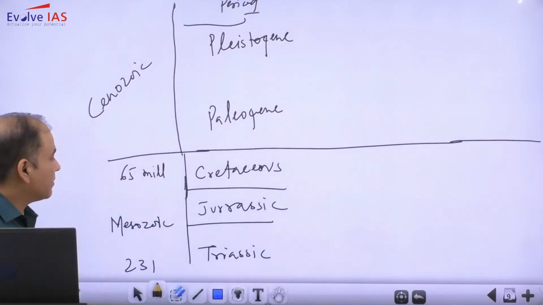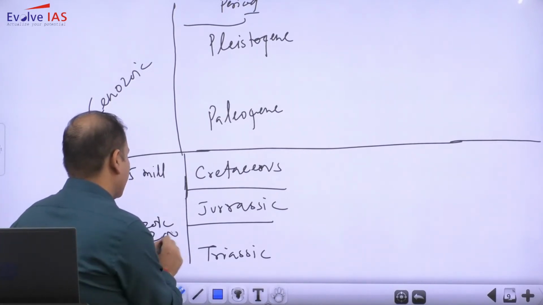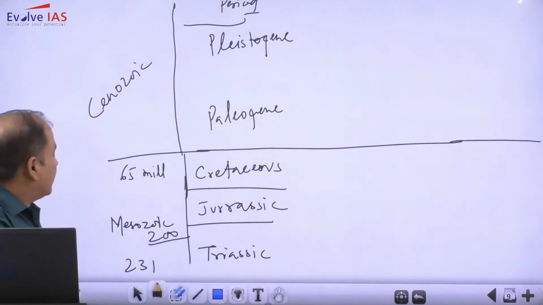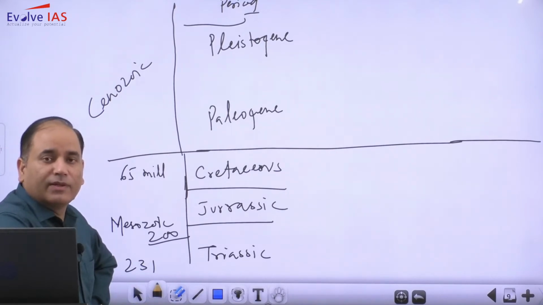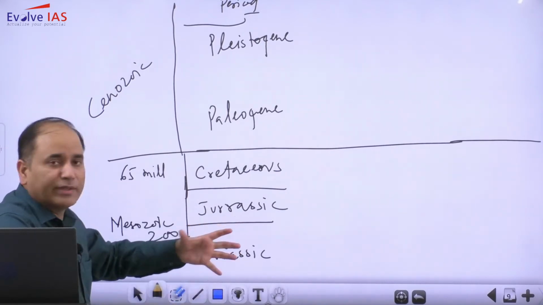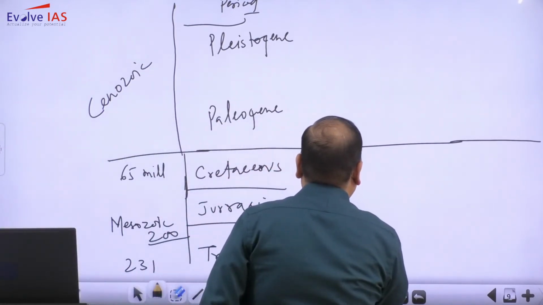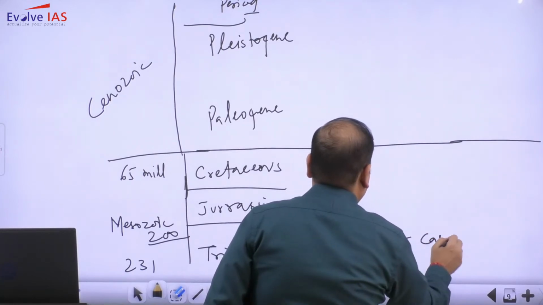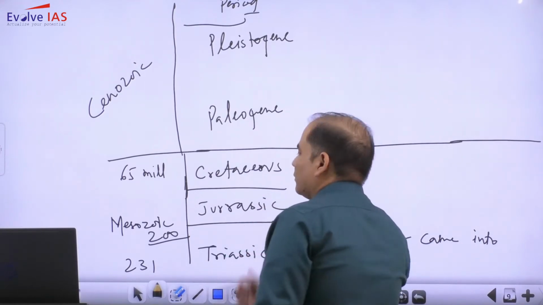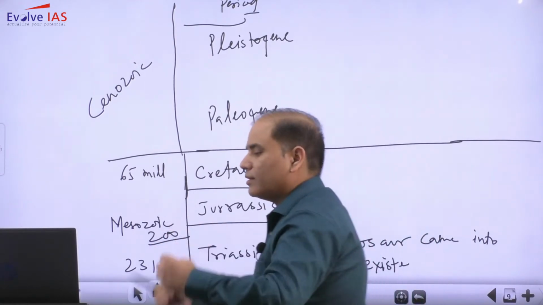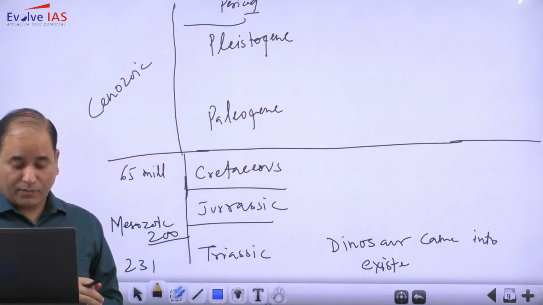Now in the Triassic period, the time frame is 231 to 200. So Triassic is between 231 to 200. As I said already, the Permian paved the way for the oncoming of dinosaurs. So this is the time period when the dinosaurs came into existence. So in Triassic dinosaurs came into existence, and in fact in the next period, Jurassic, the dinosaurs almost ruled. So Jurassic is known for that.